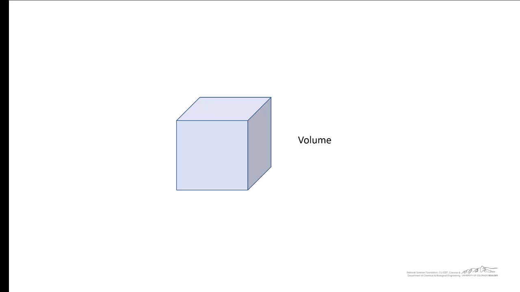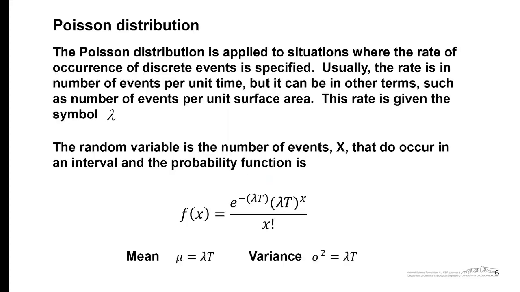Another example of a continuous interval would be volume. And let's just say we have a suspension of cells, and we have living cells and dead cells. And in this volume, you might have discrete events that are cells that are dead. So you might have dead cells that are in this continuous interval. The discrete events are dead cells, and the interval is volume. So let's just sum this up.